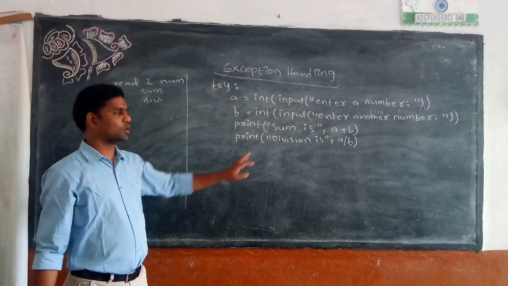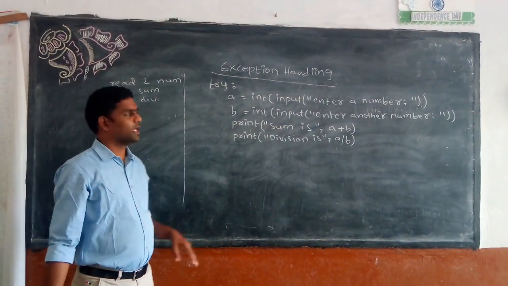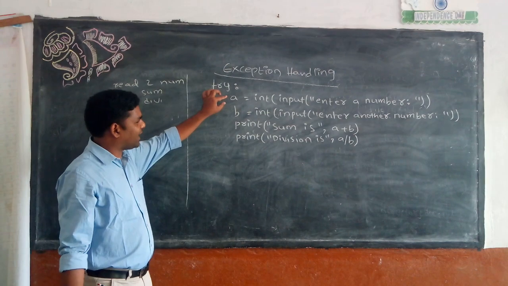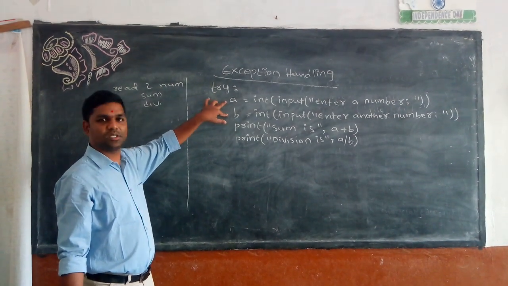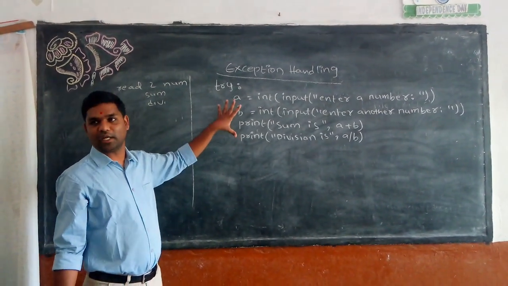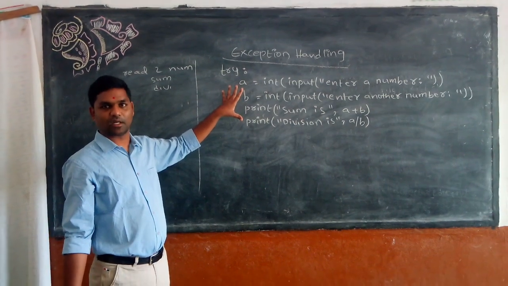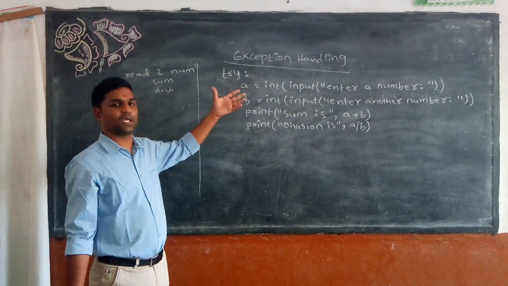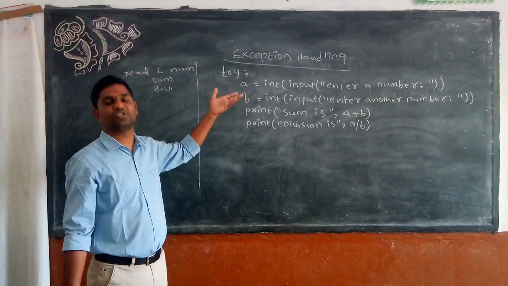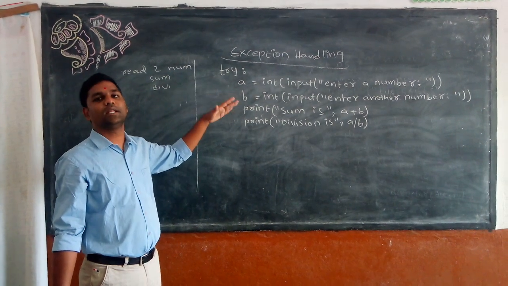These are the two outputs. If the user enters valid inputs for these two numbers, then I will not get any kind of error. If the user makes mistakes, he may make mistakes, then I need to handle that error.